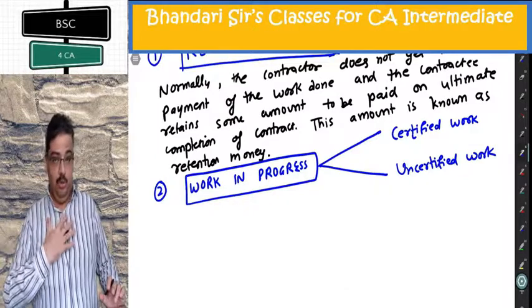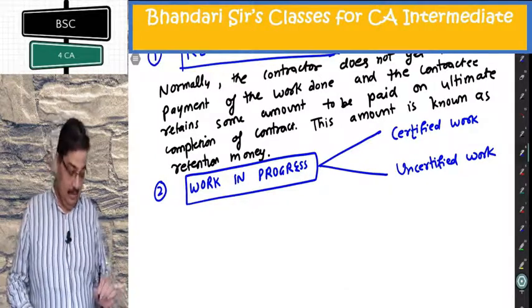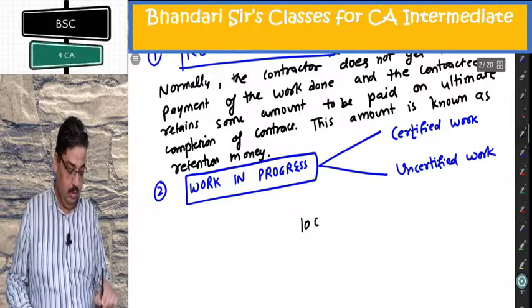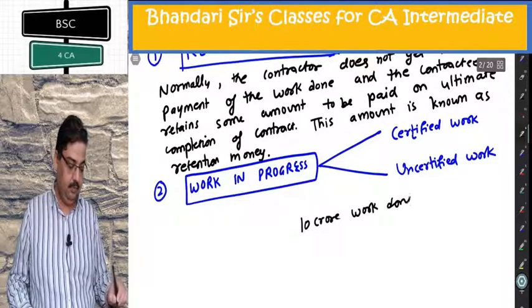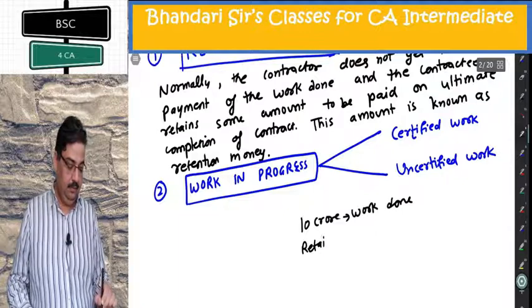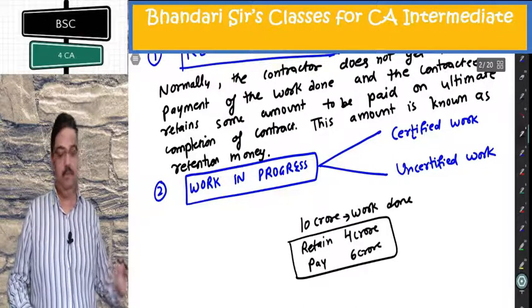I am going to do the work there. I am doing work. Let us say I am able to do 10 crore work. He will retain 4 crore and pay 6 crore. That is what is going to happen.